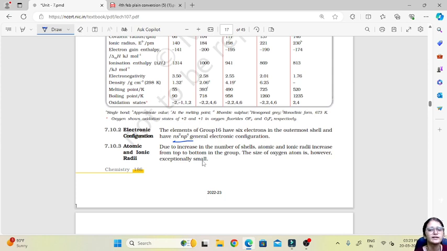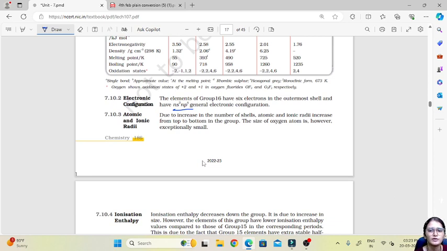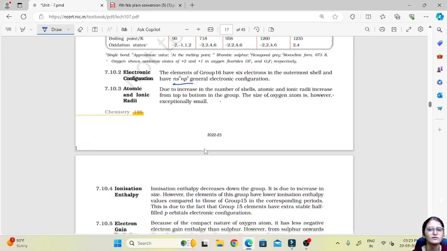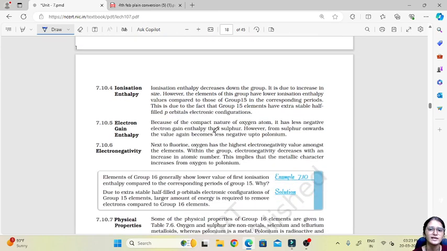Atomic and ionic radii: due to the increase in the number of shells, atomic and ionic radii increase from top to bottom. Now this is followed in every group. Then ionization enthalpy also decreases down the group because of the increase in size of the atom.